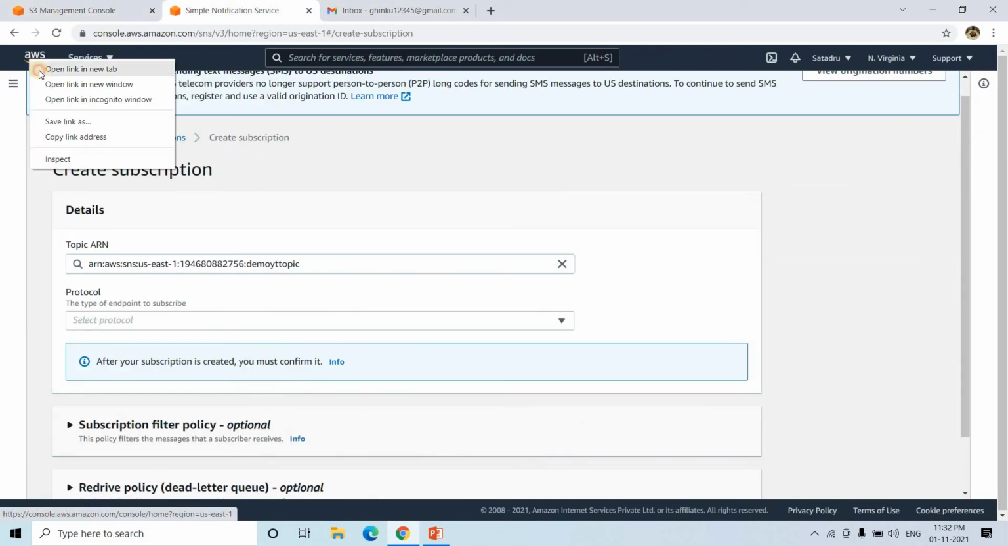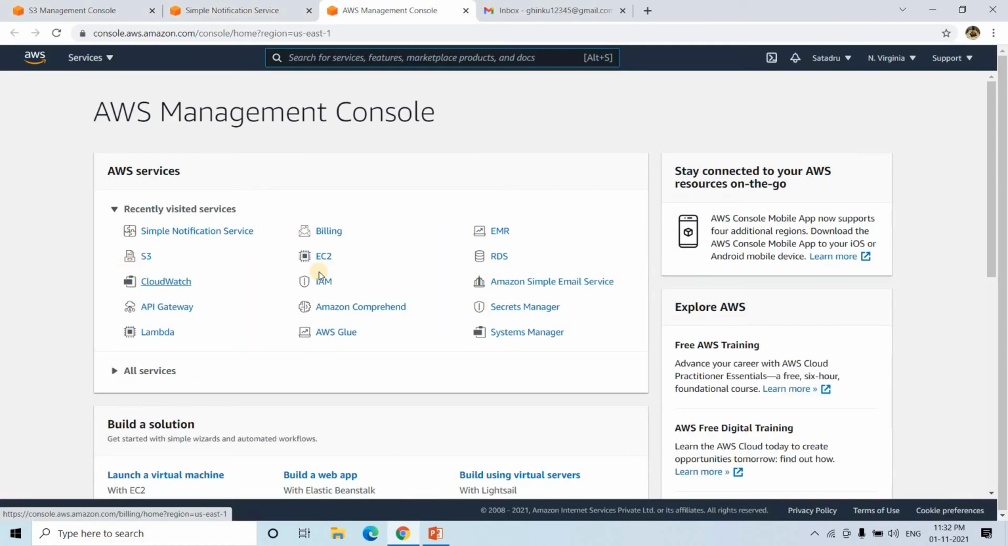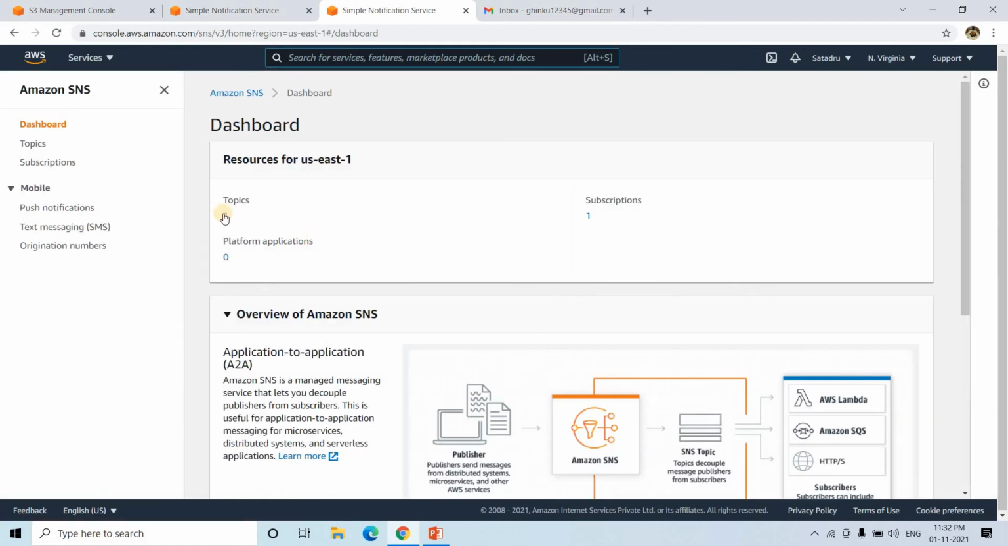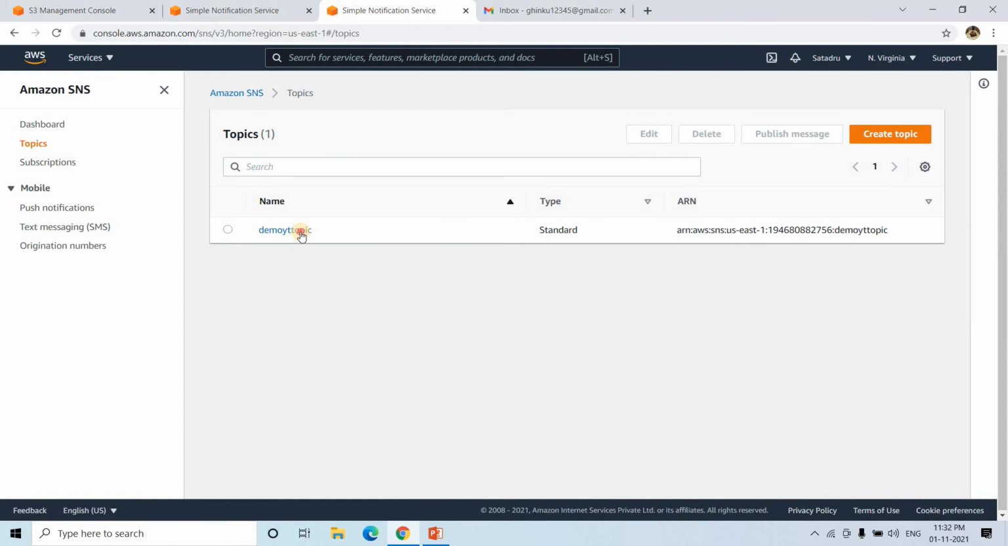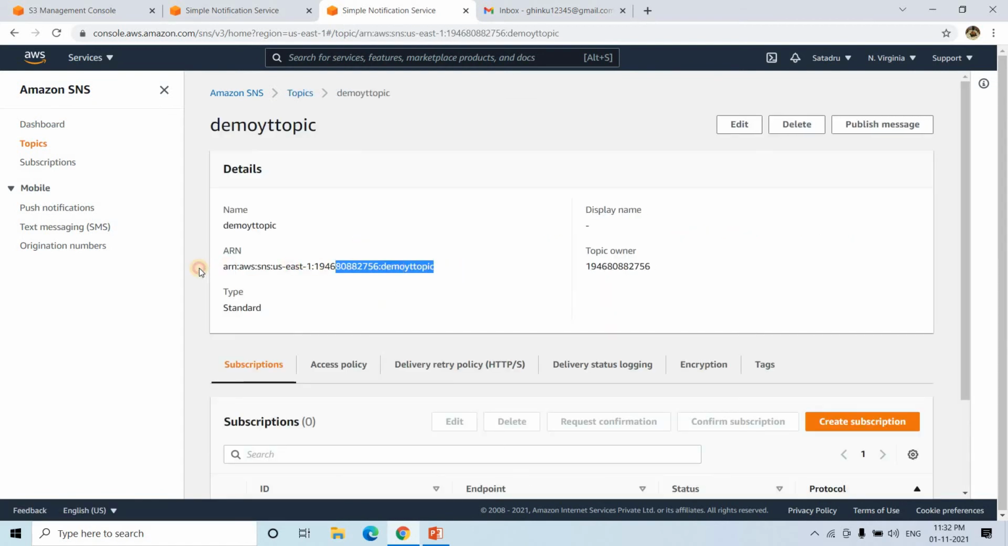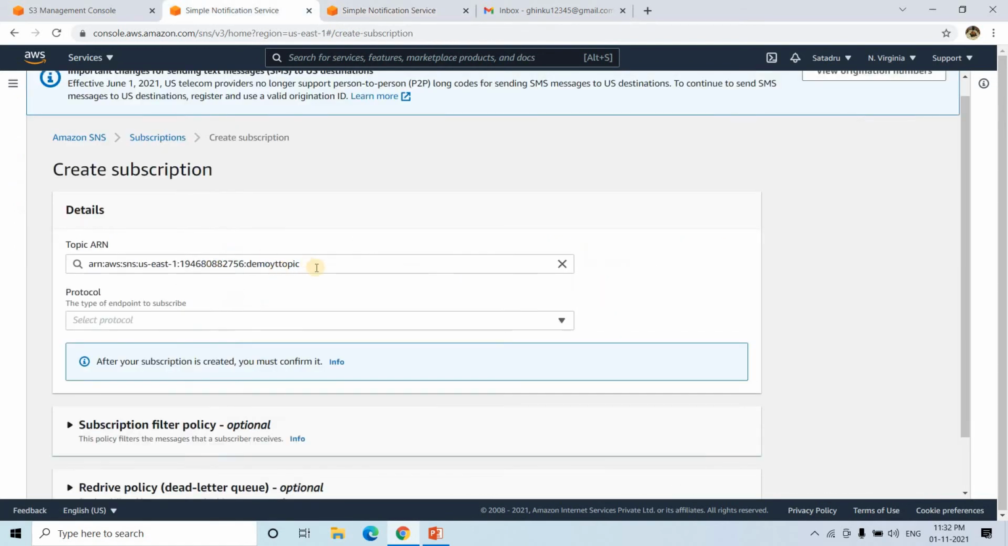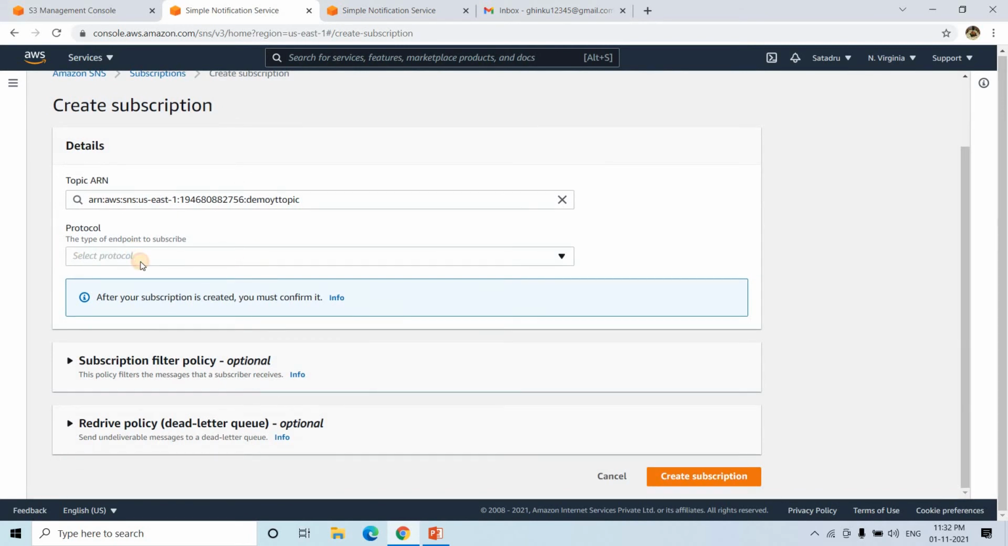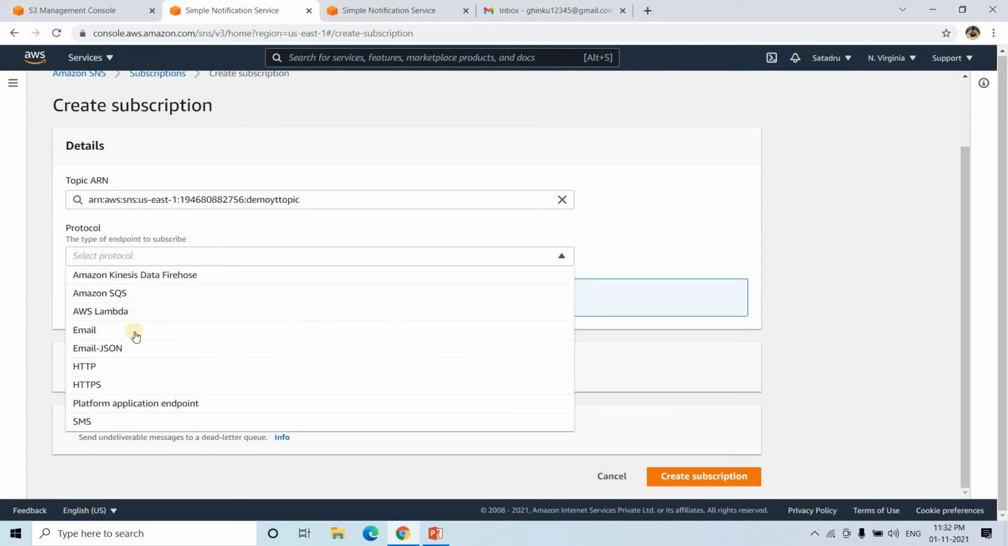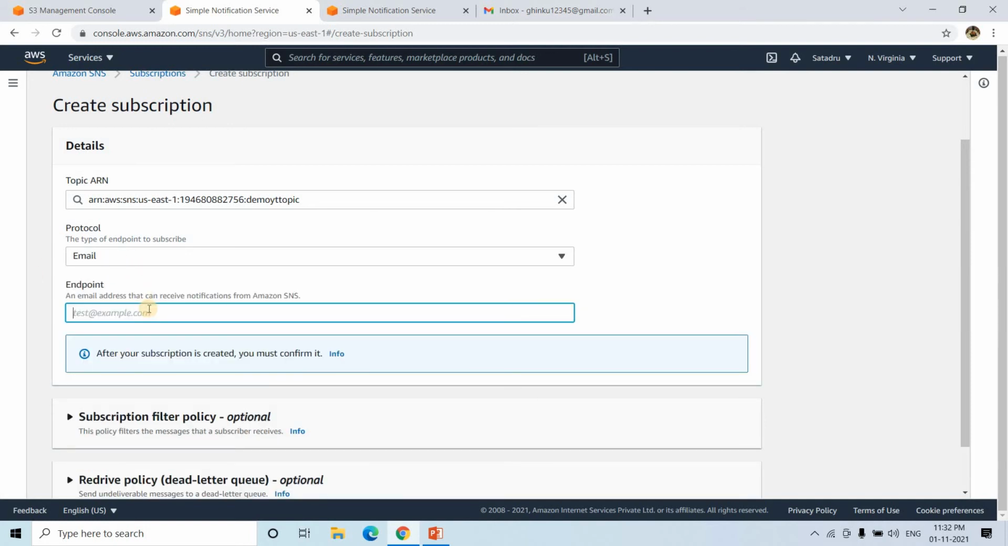If I go to AWS, and here go to Simple Notification Service, and click on topics and demo topic, see this is the ARN which is coming here. And here in protocol I need to choose who will subscribe to this particular topic. I want to send mail, so I will choose email, and then I need to put in my mail address.